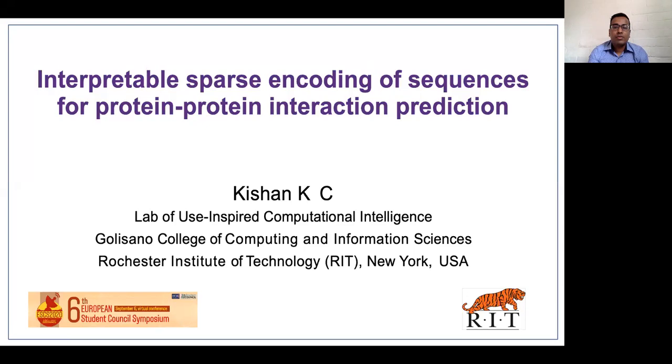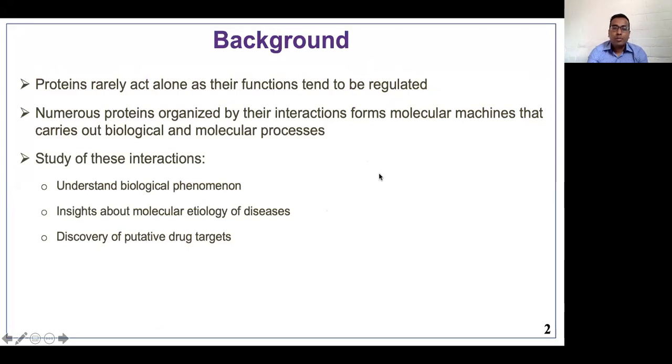I'm presenting my work, Interpretable Sparse Encoding of Sequences for Protein-Protein Interaction Prediction. Proteins are the functional units within an organism that interact with each other to form molecular machines, and these molecular machines are responsible for carrying out various biological and molecular processes within an organism. So it is important to study such interactions to understand biological phenomena as well as to discover putative drug targets.